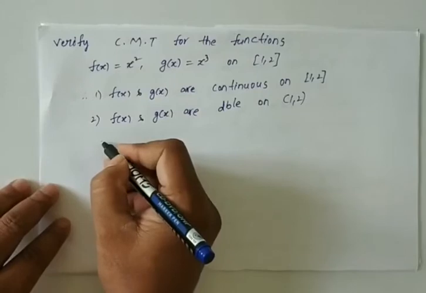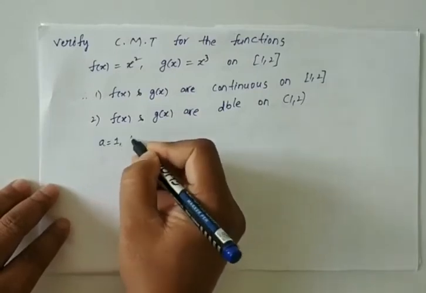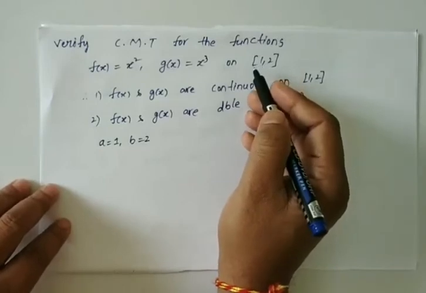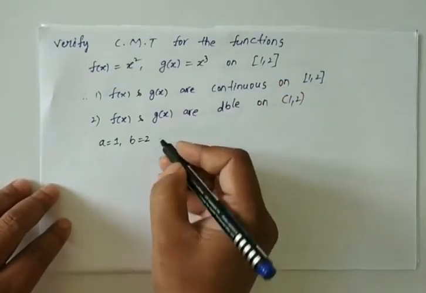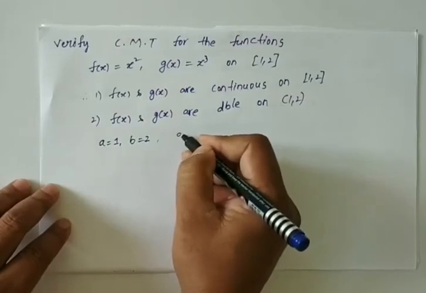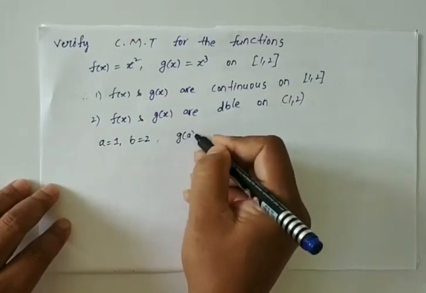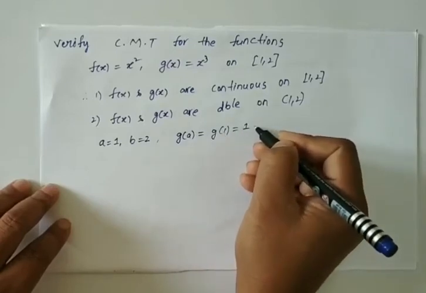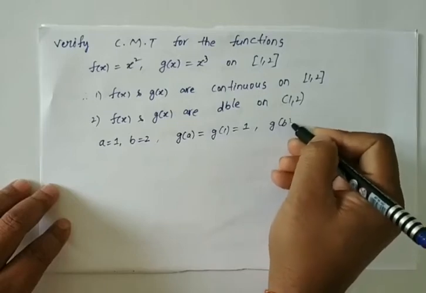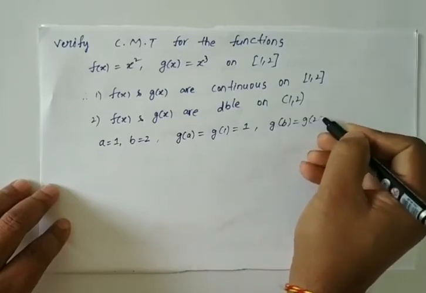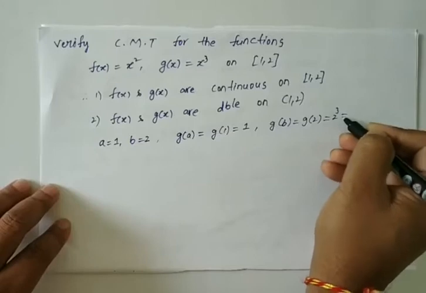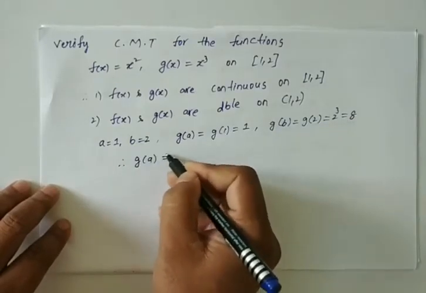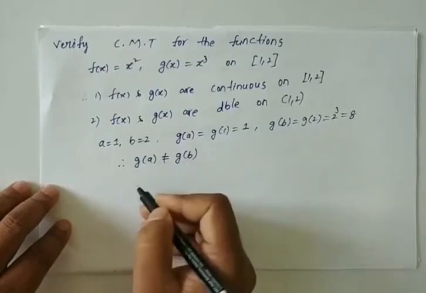Finally, what is a here? a is equal to 1, b is equal to 2. Closed interval a comma b is nothing but closed interval 1 comma 2. Therefore, a is equal to 1, b is equal to 2. Tell me, what is g of a? g of a is nothing but g of 1. g of 1 is nothing but 1 cube, which is 1. g of b is nothing but g of 2. g of 2 is nothing but 2 cube, which is 8. Therefore, g of a not equal to g of b.